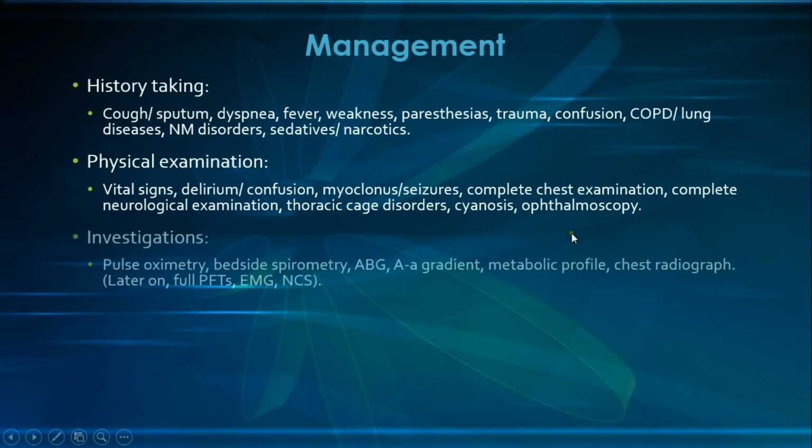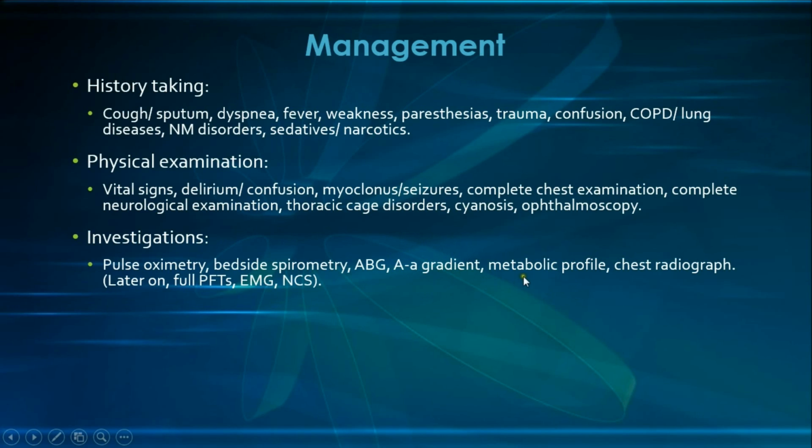And then we move to the investigations, and of course we would start with the pulse oximetry, and that's to look for hypoxemia, because many of the respiratory acidosis patients do not merely present with hypercapnia but also with hypoxemia, and that's because of impairment of both ventilation and oxygenation. And then we would perform a quick bedside spirometry, looking for any restrictive or obstructive lung pathologies. And then we perform, of course, an ABG, a very important test, assessing for the acidosis and the compensation. And of course, we measure the AA gradient, which is the alveolar arterial partial pressure of oxygen gradient, especially if the patient has hypoxemia, as it helps in differentiating the different causes of hypoxemia.